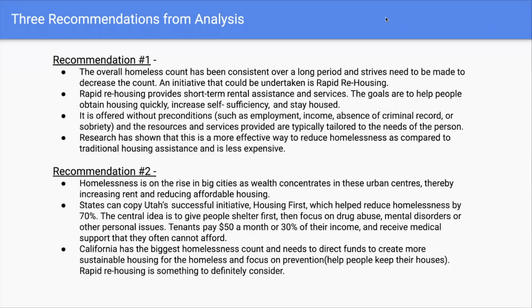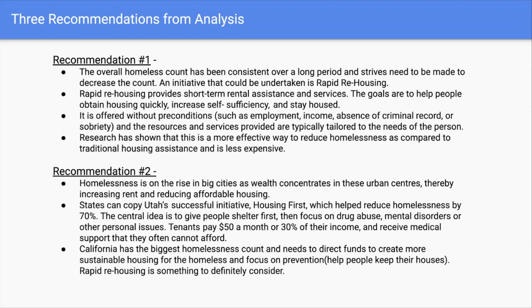As we see from our first analysis, the overall homeless count has been consistent over a long period, and strides need to be made to decrease this count. Such an initiative that can be undertaken is rapid rehousing, which provides short-term rental assistance and services. The goals are to help people obtain housing quickly, increase self-sufficiency, and stay housed. And it is offered without preconditions such as employment or income. And the resources and services provided are tailored to the needs of the person. And research has shown that this is a more effective way to reduce homelessness in the long run and is less expensive.